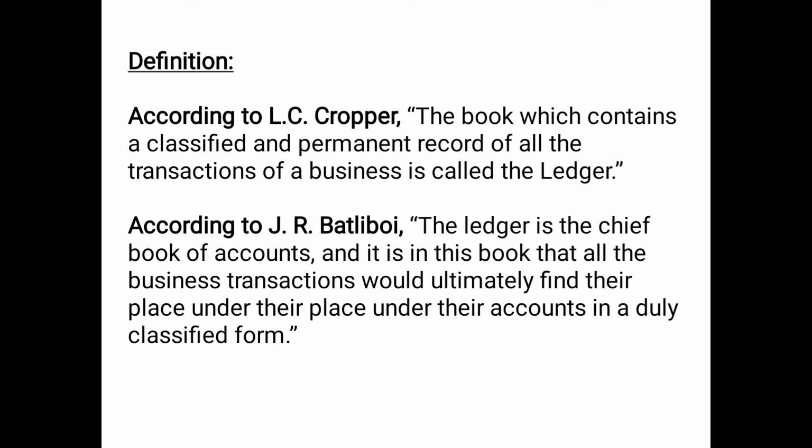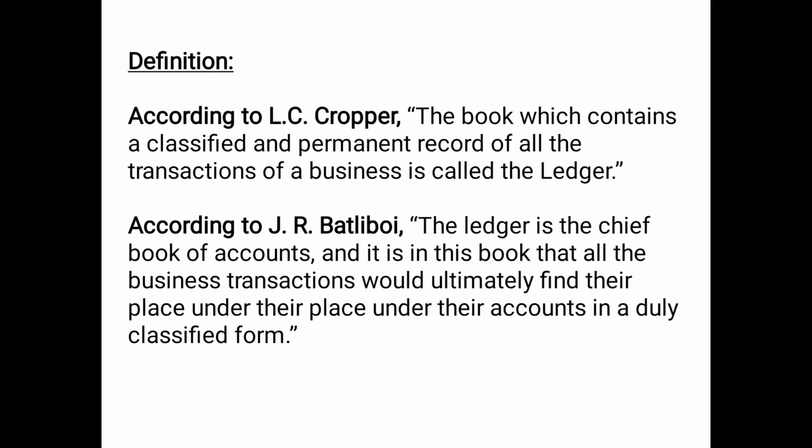Now the definition. Here you can see two definitions given by two different people. You can do any definition which you feel good or you feel easy to remember. The first one being according to L.C. Cropper, he says that the book which contains a classified and permanent record of all the transactions of a business is called the ledger.